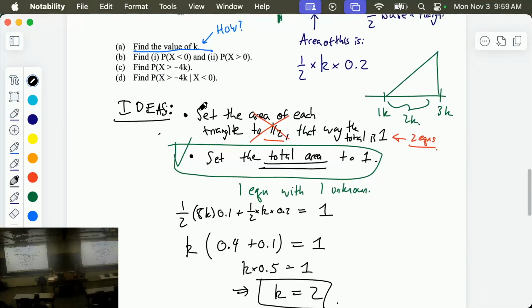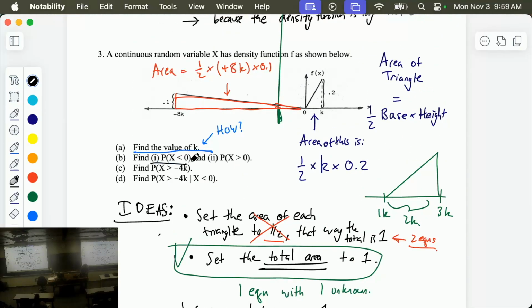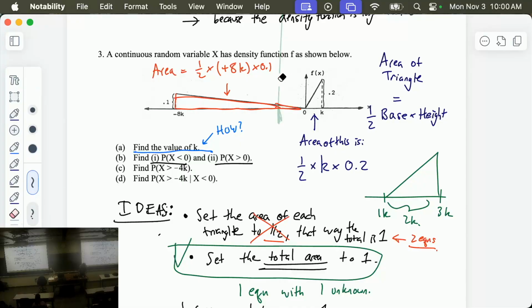Now it gets exciting. Now that we know k, let's figure out these things: x is less than 0 and x is greater than 0. They are both areas, and in fact, they're areas we've discussed already. The probability x is less than 0 is the area of the left thing, and the probability x is bigger than 0 is this area.